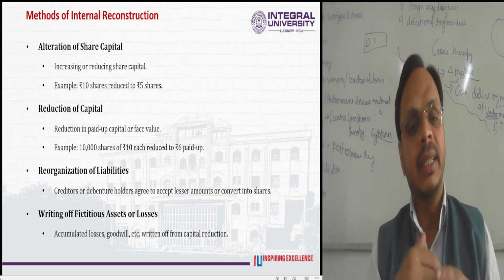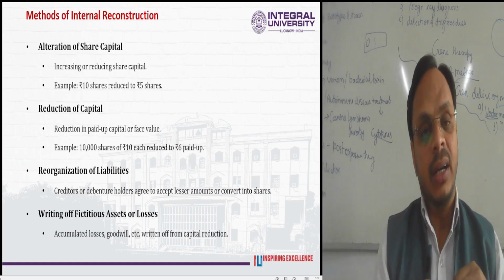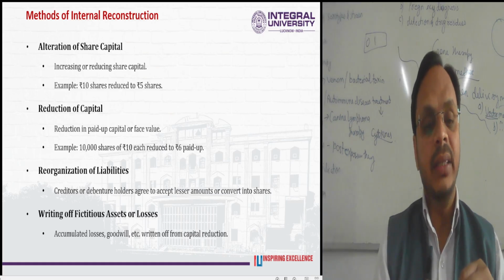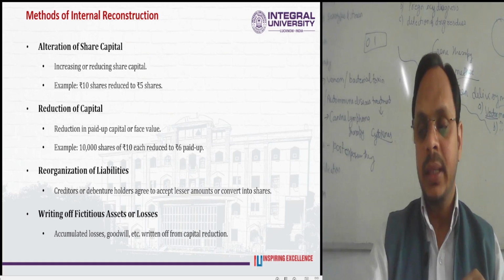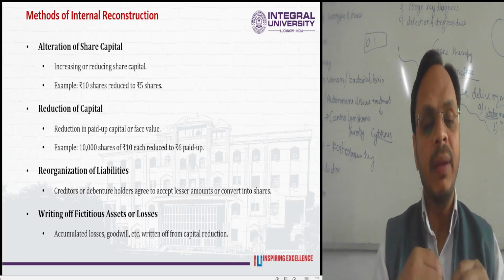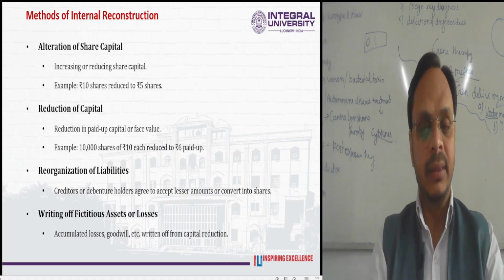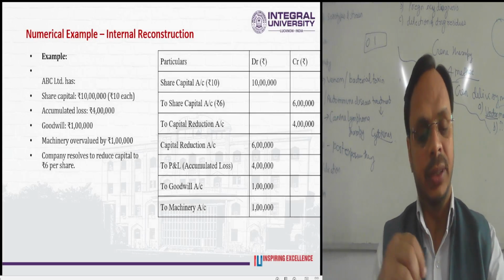The third method is the reorganization of the liabilities. Creditors or debenture holders agree to accept a lesser amount or convert into shares. The fourth and last method is the writing off of fictitious assets as well as the losses. So accumulated losses, goodwill, etc. will be written off from the capital reduction. These are all the various methods of internal reconstruction.